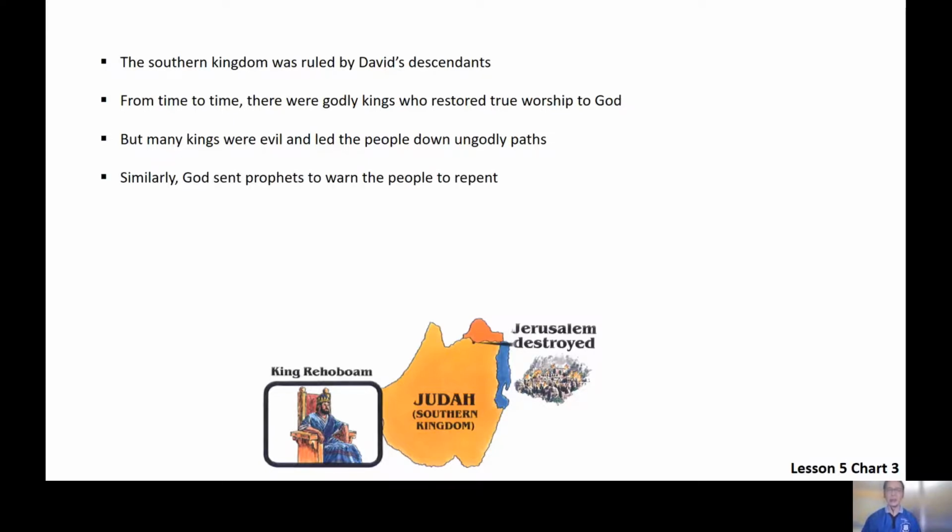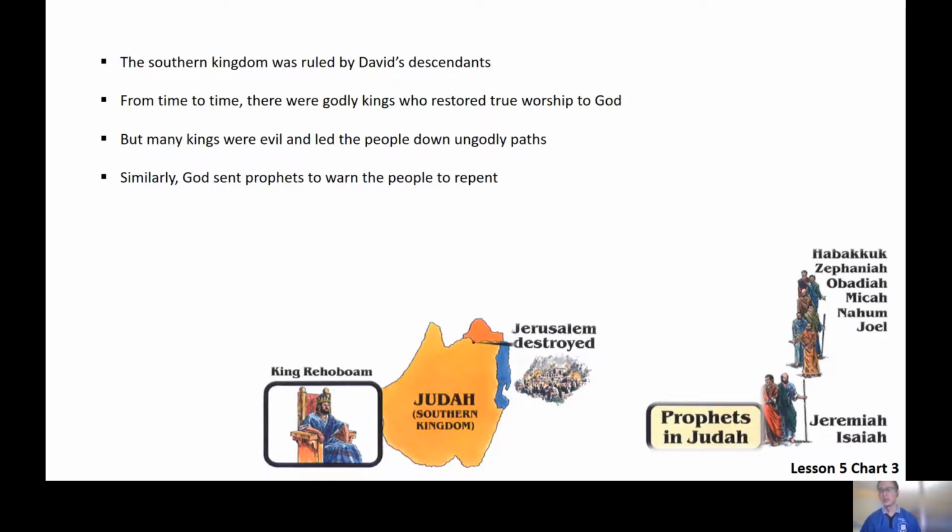So like the Northern Kingdom, God sent prophets to warn his people to repent. These are some of the names of the prophets, and you might find these names familiar because these prophets have books named after them in the Bible. However, it was inevitable because of their unwillingness to repent that their evil ways soon led to God's judgment.